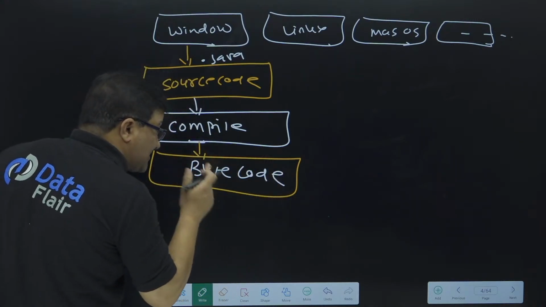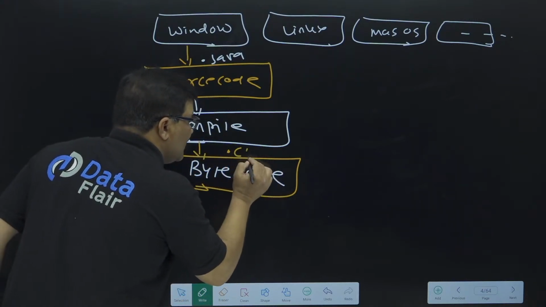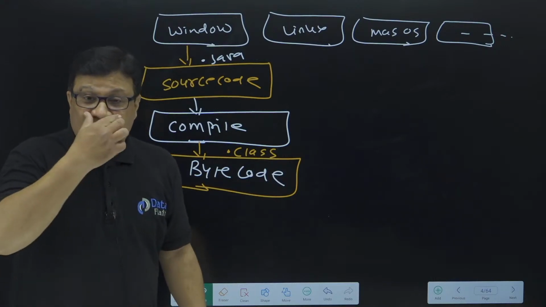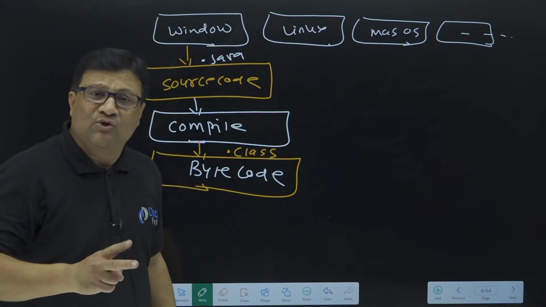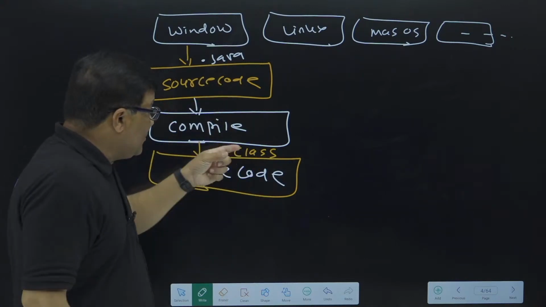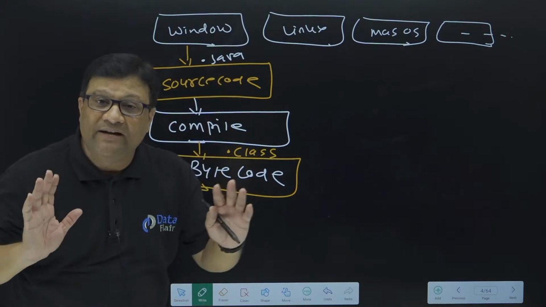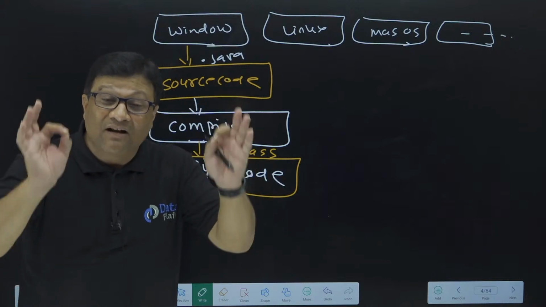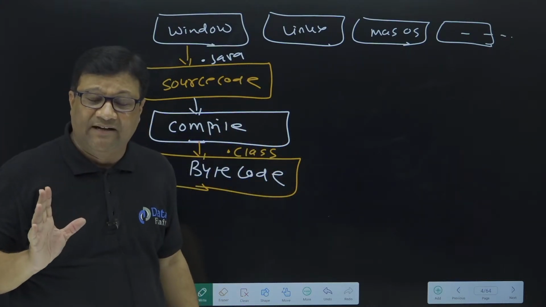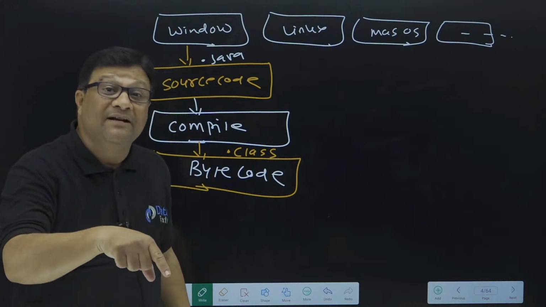And the extension of this bytecode is .class. Okay, so Java creates only two files: .java, which contains source code, and .class, which contains bytecode. Java never creates an exe file. Always remember this, right? Because Java is a platform independent language, right?